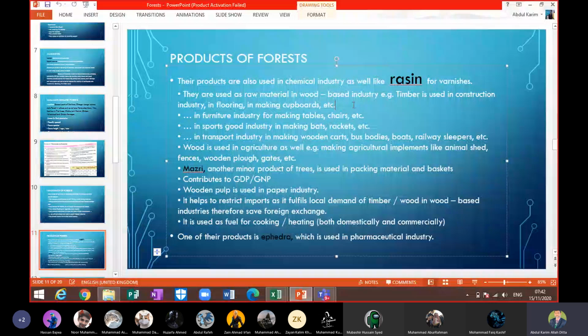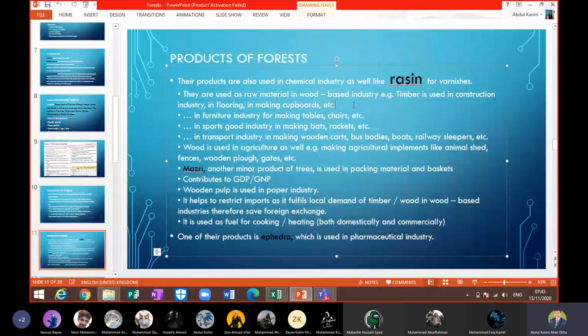Third one is about the mazari. Mazari is also a product which is obtained from the forest. And it is used for what purpose, Maria? It is used in packing material and basket making. If you have to pack, mazari is a kind of raw material which is obtained from the forest, which is used to pack the material and also make baskets. If you have seen that, people carry baskets with them, and when they have to do any shopping, they can keep those things which they have shopped from the vegetable shop, fruit shop or other places.